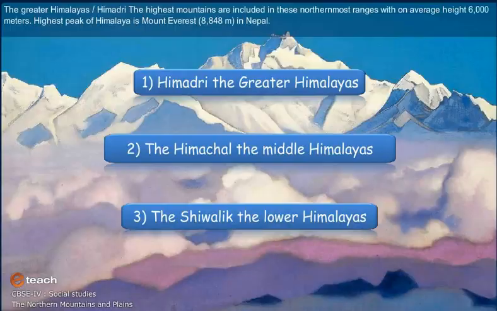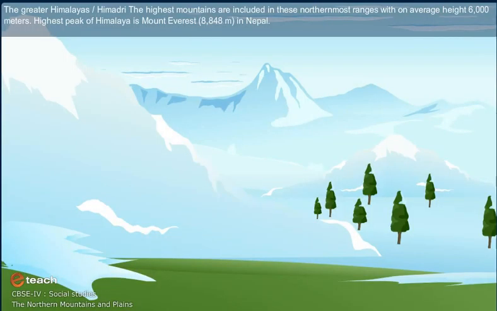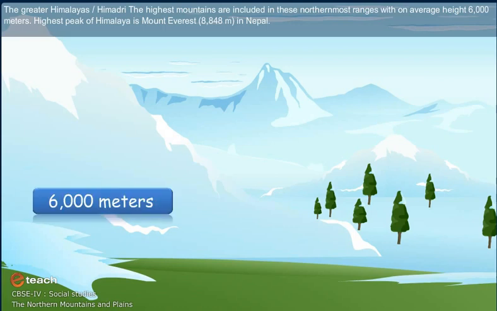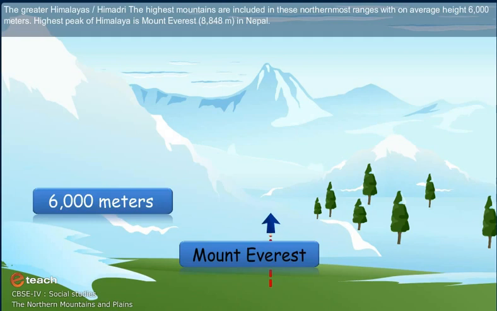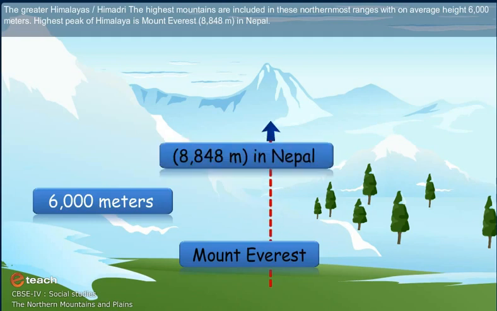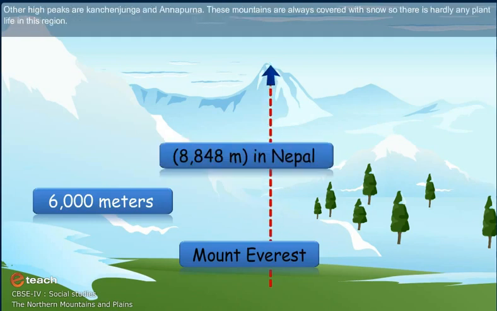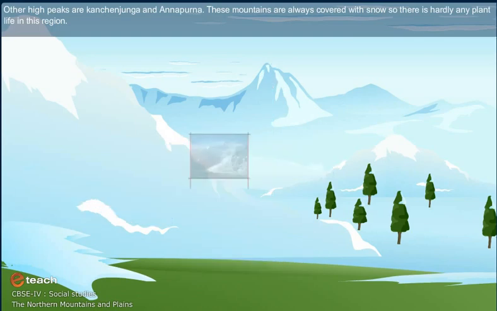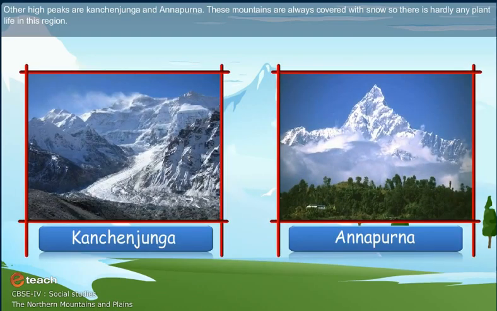Greater Himalayas or Himadri. The highest mountains are included in these northernmost ranges, with an average height of 6,000 meters. The highest peak of the Himalayas is Mount Everest, about 8,848 meters, in Nepal. Other high peaks are Kanchenjunga and Annapurna. These mountains are always covered with snow, so there is hardly any plant life in this region.